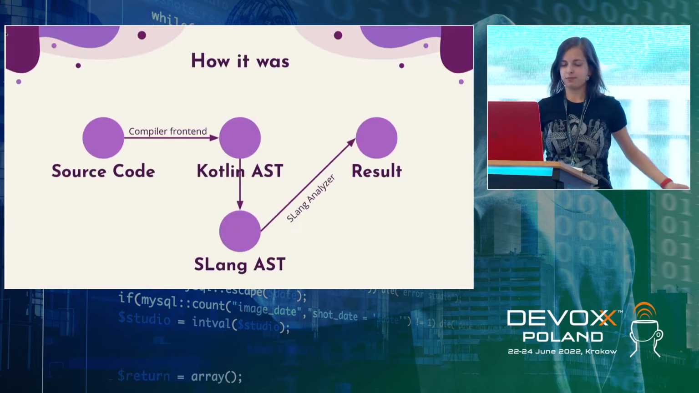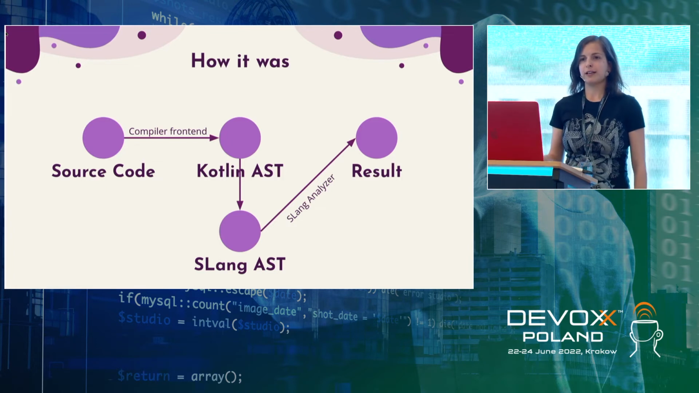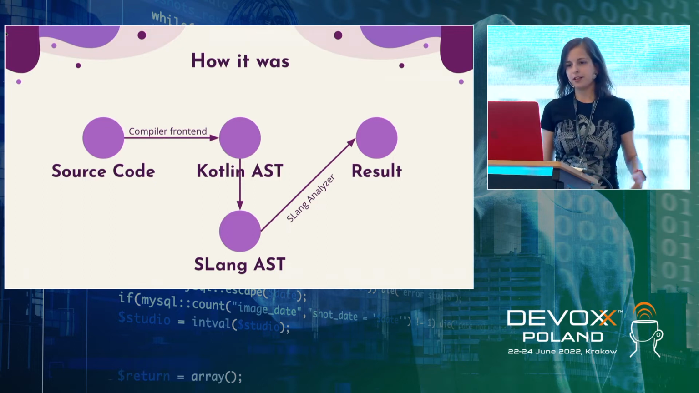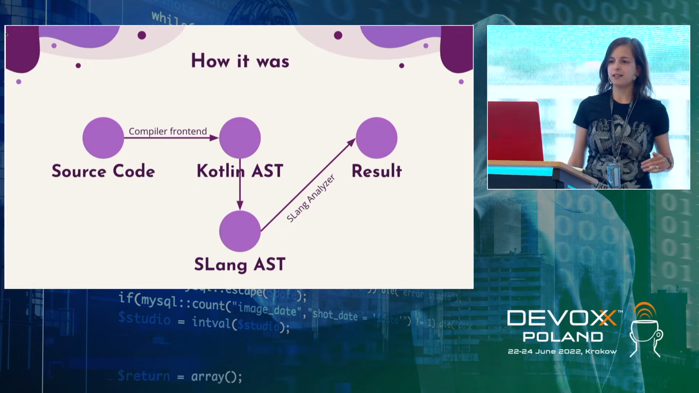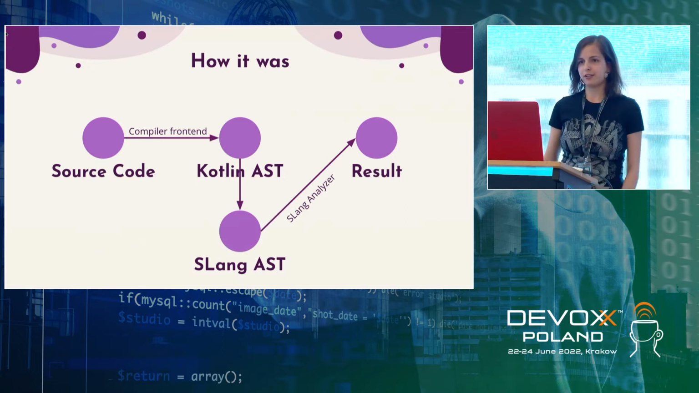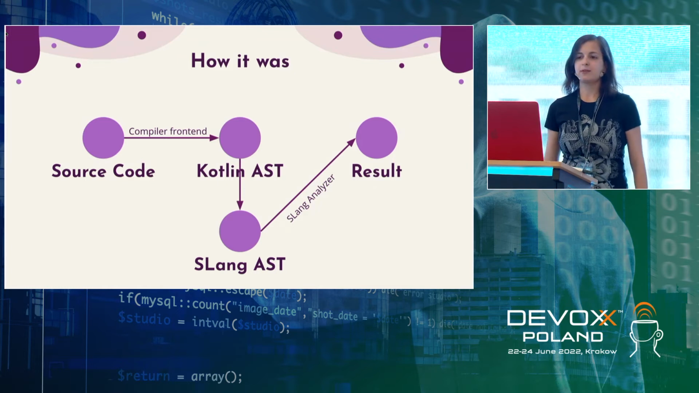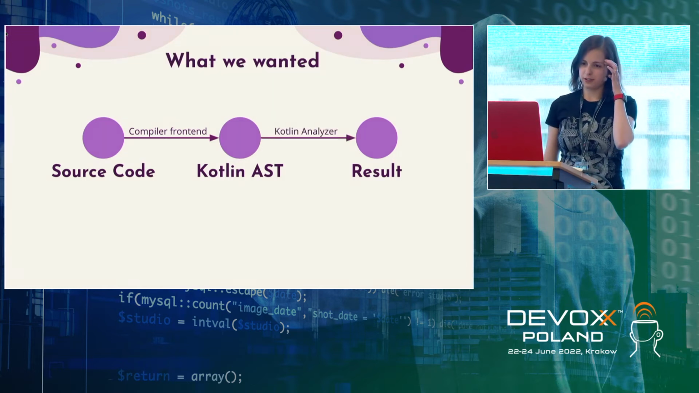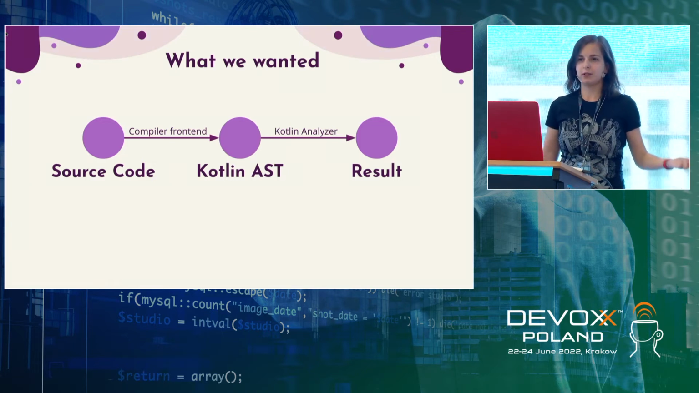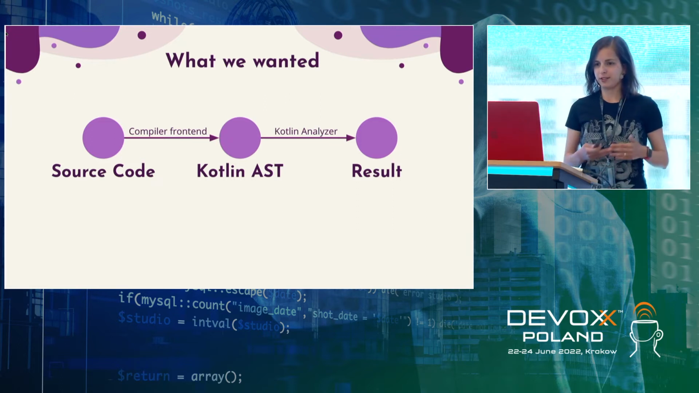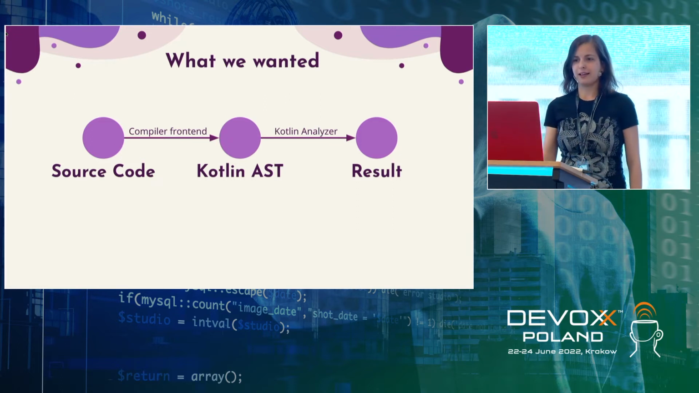How it was before. As I already told you, we had this general AST Slang, and the scheme on a very high-level overview looked like this. You have source code, the compiler frontend generates Kotlin AST, then it's converted to Slang AST, Slang analyzer runs, and you have a result. This is how it worked. And this is what we wanted. We wanted to actually use native Kotlin AST. We already have it in the pipeline. We just wanted to use it for our checks. So this is the ideal world.